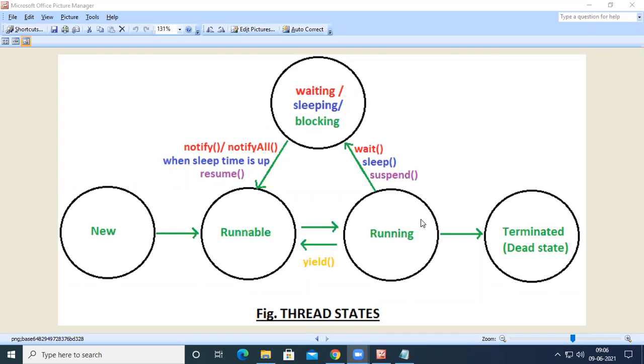So we can move a thread from running to waiting by using these 3 methods in non-synchronized blocks. Now, what do I have to do to bring a thread from running to waiting in synchronized blocks? In synchronized blocks, I need to go for the wait method. If I suspend 10 threads by using wait in synchronized blocks, and I want to bring all the threads at once into the ready state, I go for notify all. And if I want to bring one thread, I go for notify.